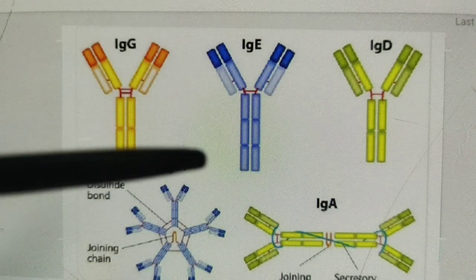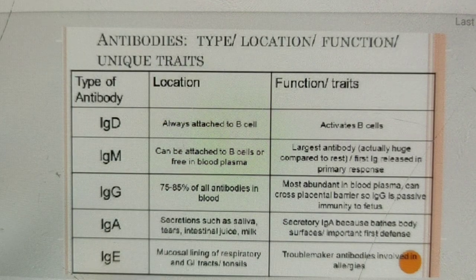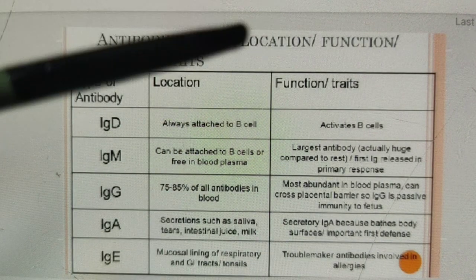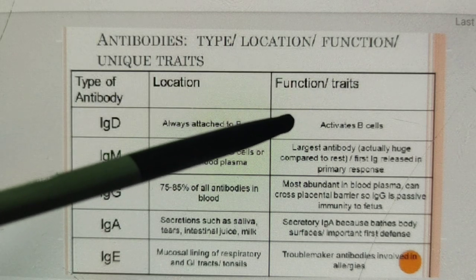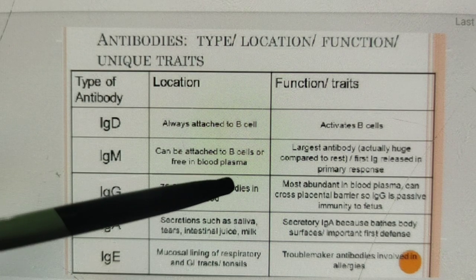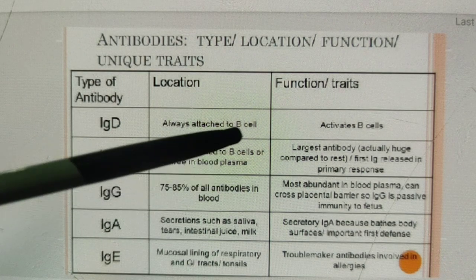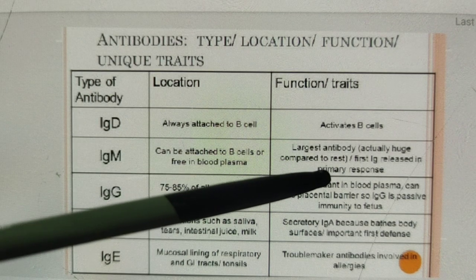It means antibody structure. So what are the functions of all these? Do you know the functions? See here, IgD location is attached to B cell and its function is that it activates B cell. IgM can be attached to B cells or free in blood plasma, and its function: it is the largest antibody, actually huge compared to the rest.